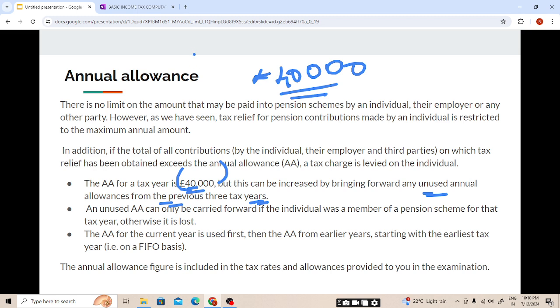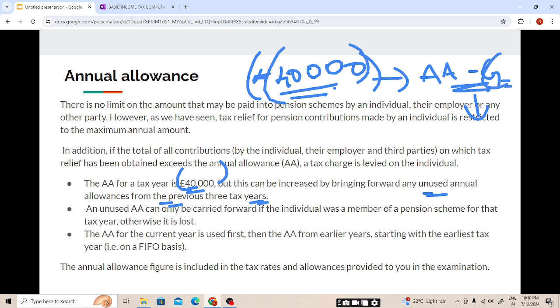You have already claimed the tax relief, students. Then HMRC says there is a ceiling limit of 40,000. If above this amount any relief is claimed, on that you will be paying an annual allowance charge. We'll be seeing how we calculate that charge also. This limit will be provided in the tax rate sheet, and this limit of 40,000 can be increased by bringing forward any unused annual allowance from the previous 3 tax years.